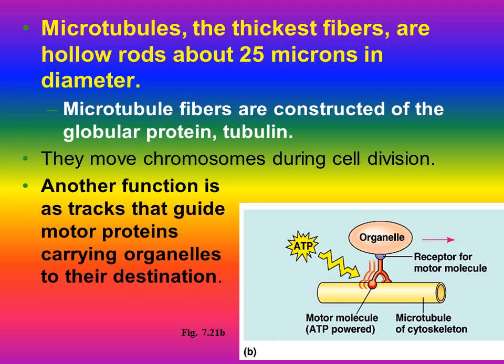The first type is microtubule. Microtubules are the thickest, hollow rods, about 25 nanometers in diameter. Microtubules are made of a globular protein called tubulin. They move chromosomes during cell division, which is responsible for the equal division of chromosomes during mitosis and meiosis, and they form three types of fiber: astral, kinetochore and polar. Another function is as tracks that guide motor proteins.